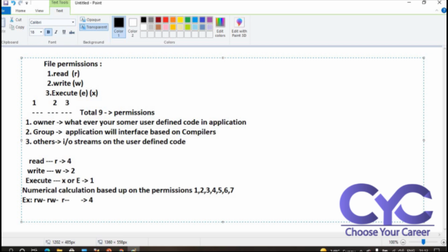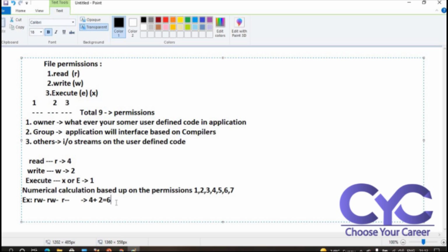I add the write permission, which is 2, so in the first slot we have 4 plus 2. We don't have any execute permission, so the first slot is 6: read and write.